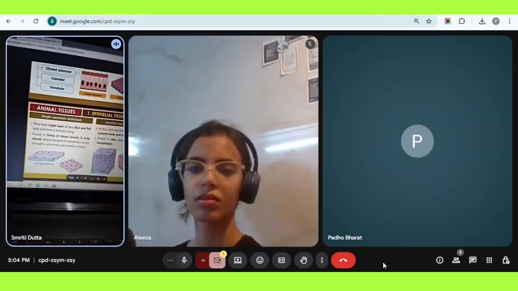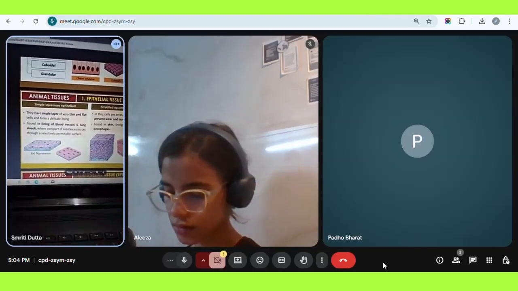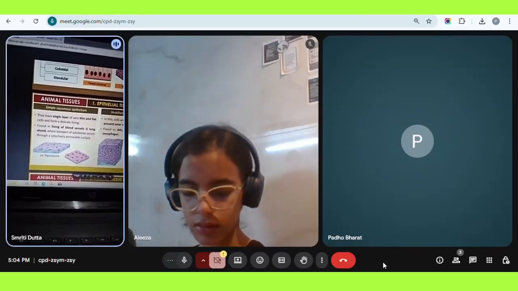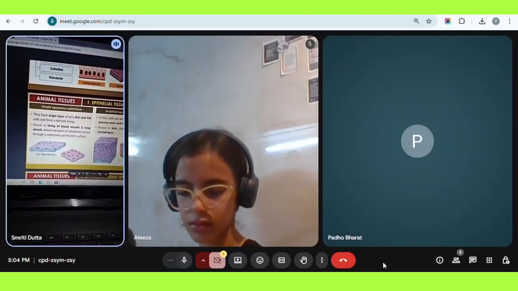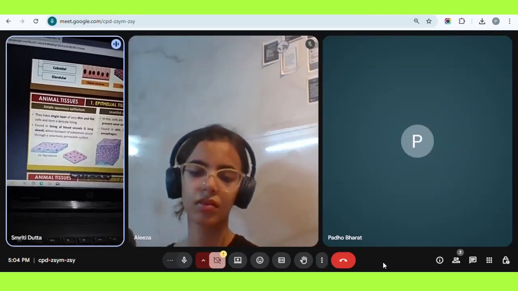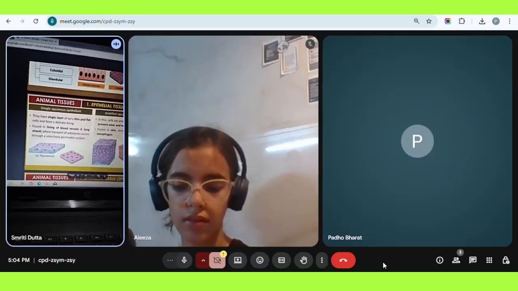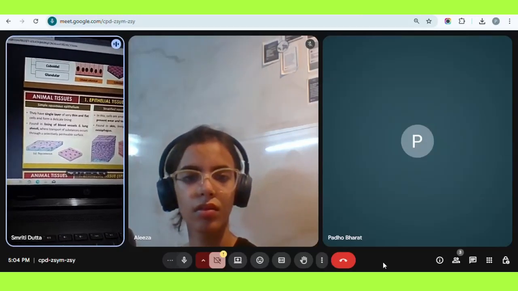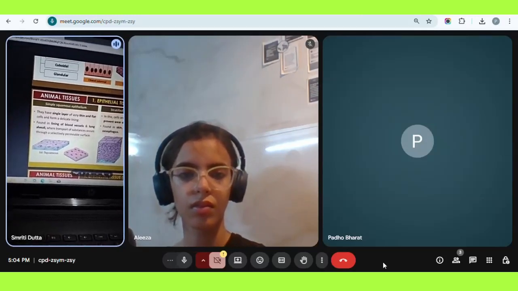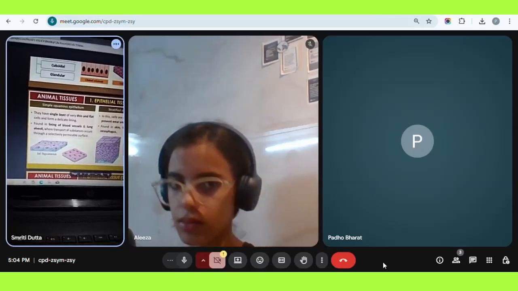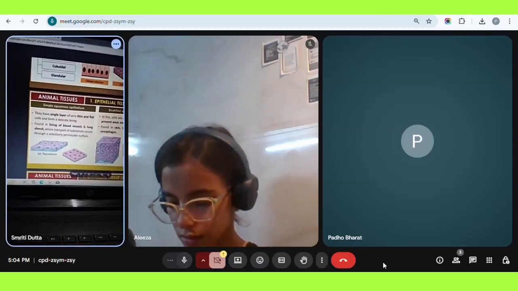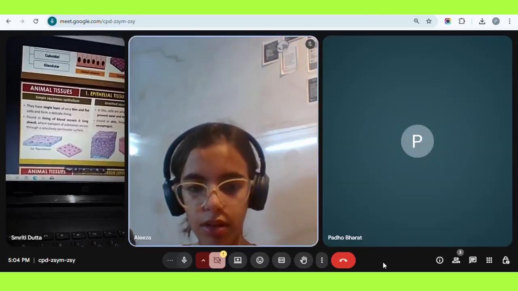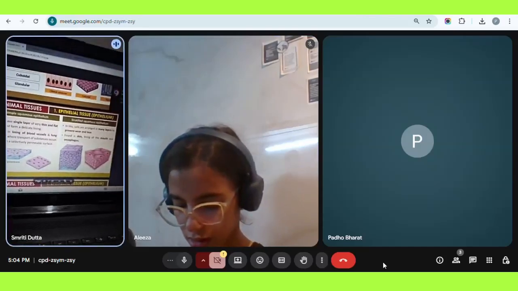Simple squamous, as you can see in the picture, is a very thin and flat layer of cells which is present in organs like lung alveoli, where diffusion of gases occurs. Carbon dioxide moves out and oxygen moves in. So if you do not have a thin layer, diffusion of gases is not possible. Could you understand? Aliza? Yes, ma'am. Okay. Now we have stratified squamous epithelium.